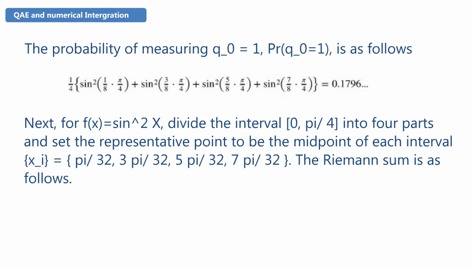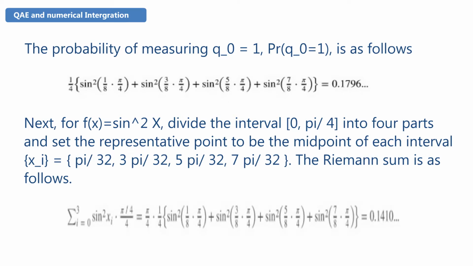Next, for f(x) equals sin squared x, divide the interval [0, π/4] into 4 parts and set the representative point to be the midpoint of each interval: x_i equals π/32, 3π/32, 5π/32, 7π/32.